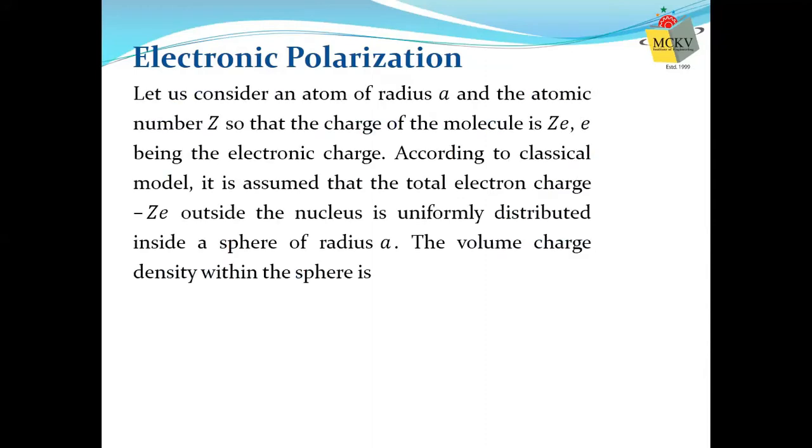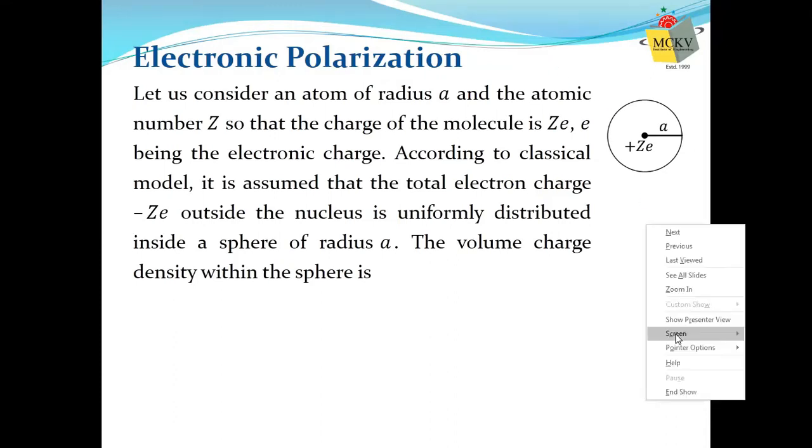So first, we will talk about electronic polarization in detail. Our objective is to estimate the electronic polarizability. Now we will derive the expression of electronic polarization, and that means we will estimate the electronic polarizability. As we have seen that it is applicable only for non-polar materials, we consider a non-polar material, and we are talking about a single atom.